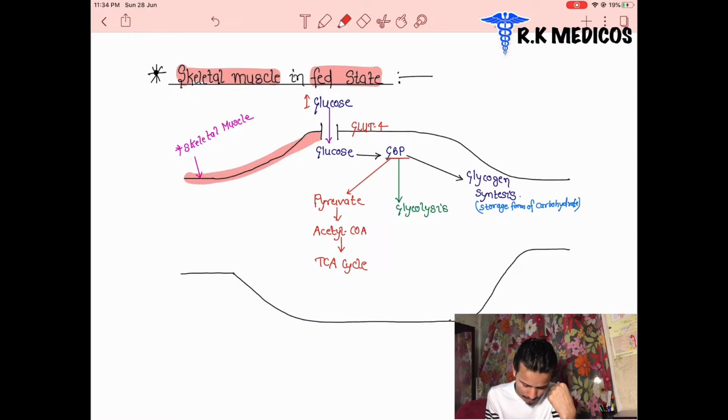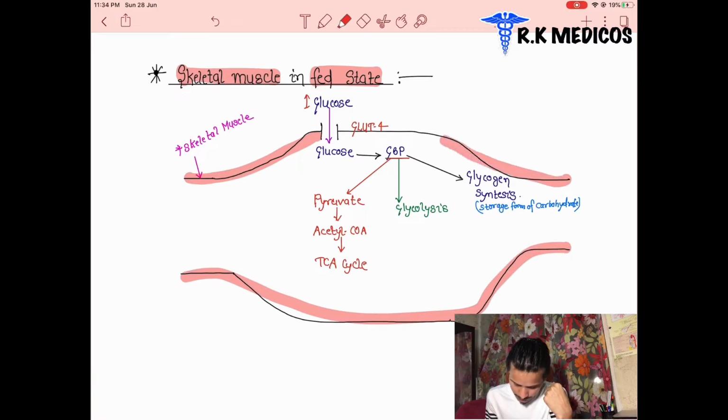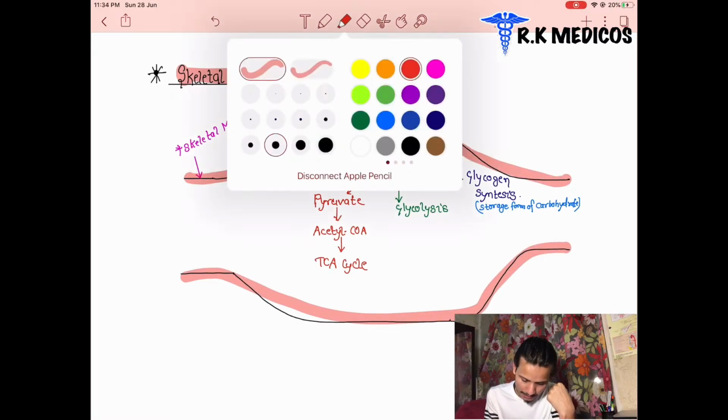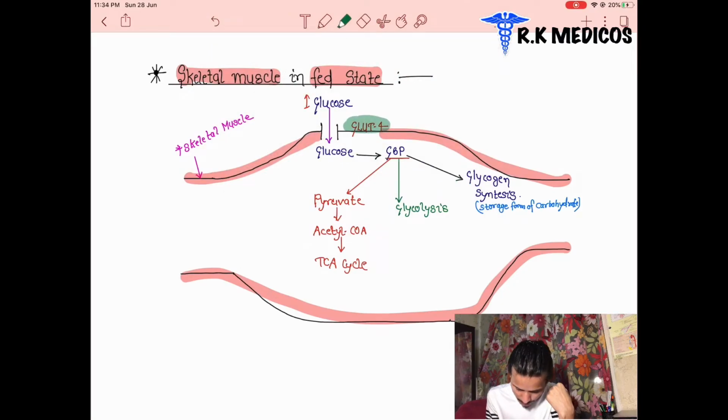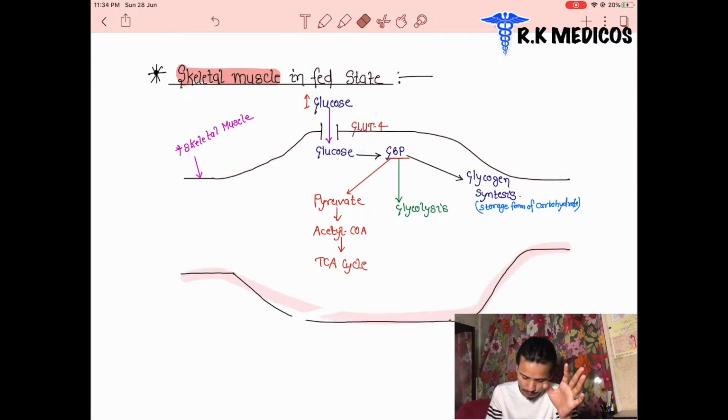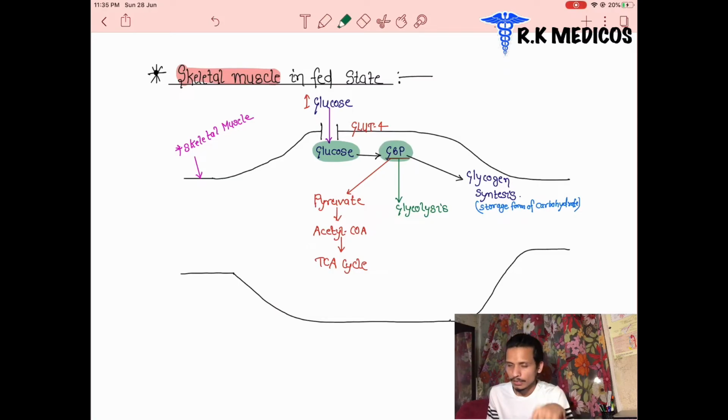These are the skeletal muscles. Suppose these are a single skeletal muscle fiber, and inside it there is a special type of receptor, GLUT4. GLUT4 transports glucose from outside to inside. With the help of which receptors does the glucose enter? GLUT4 receptors. This glucose is converted to glucose 6-phosphate in the presence of glucokinase or hexokinase. After that, glucose 6-phosphate enters three main pathways: the first, the second, the third.